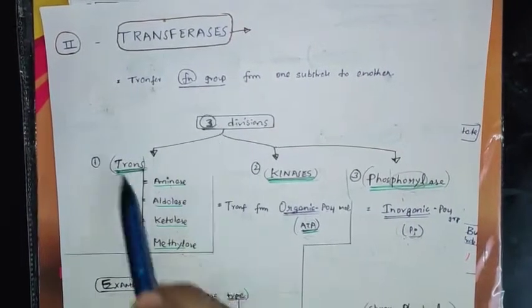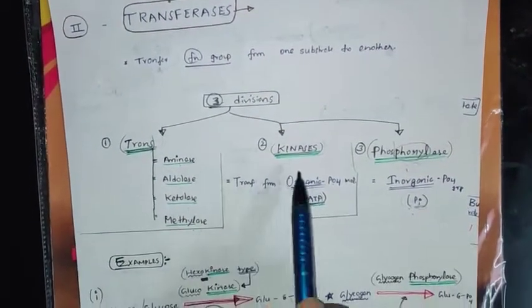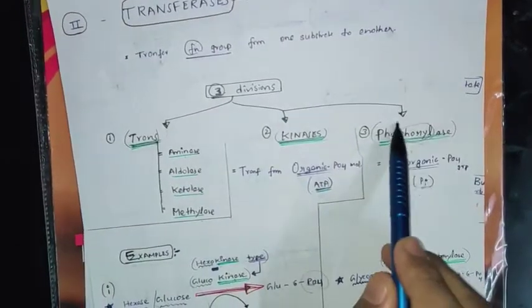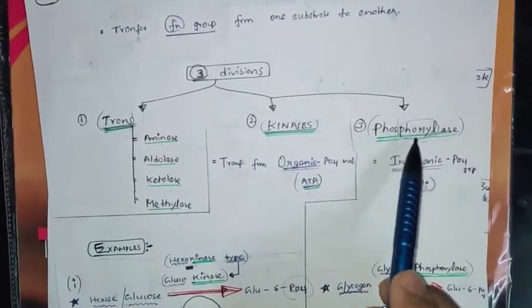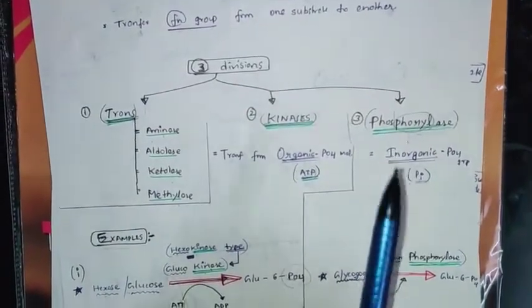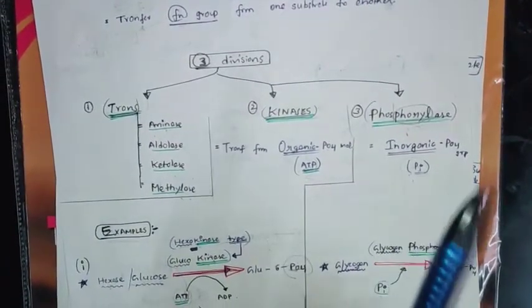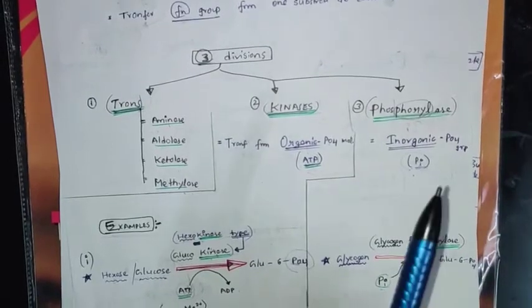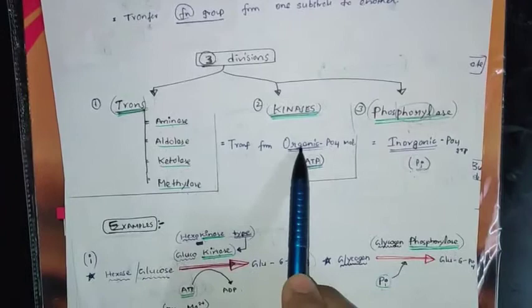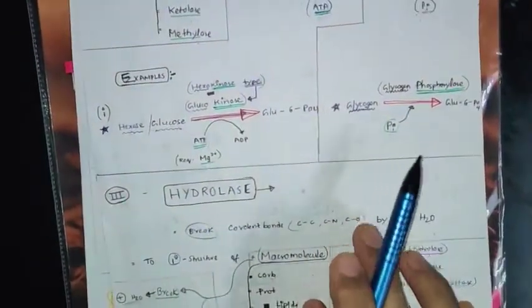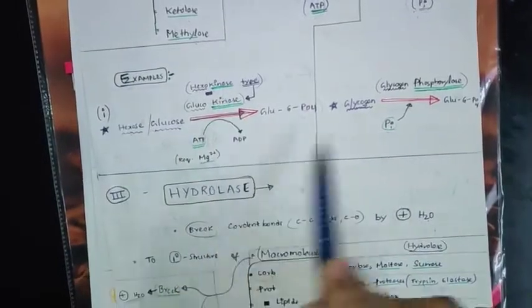Transferase: you can see here, there is nothing to remember. Just kinase and phosphorylase. Here you can remember the phosphoryl group. I already told you, I stressed phosphoryl and phosphatase. Phat means breaking, which means hydrolase. You are breaking bonds by adding a water molecule. That is phosphate versus phosphoryl. Remember like this. This is organic, inorganic. You know that. Only the difference. Kinase: in this you can remember very easily. In this there is nothing to remember. Everything is easy.